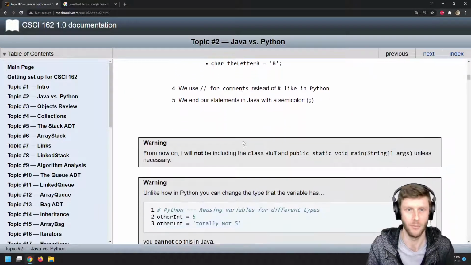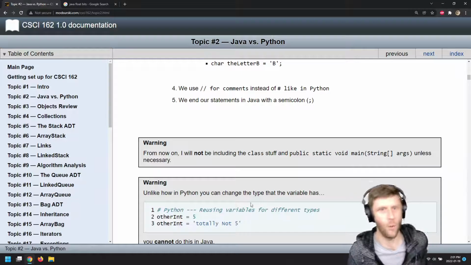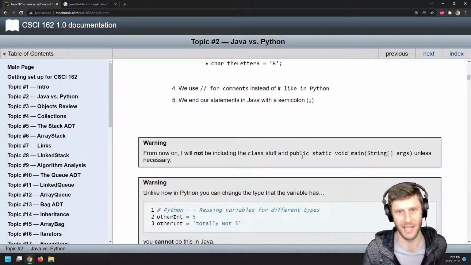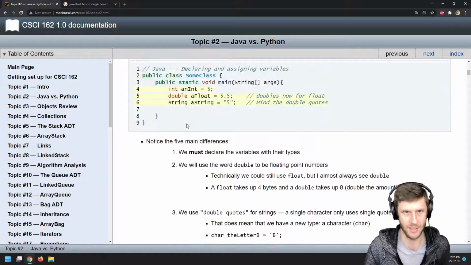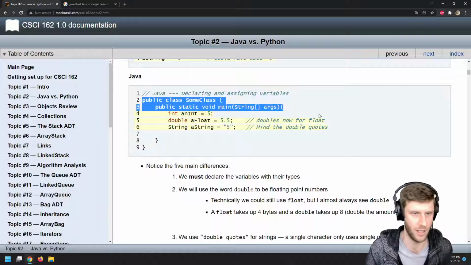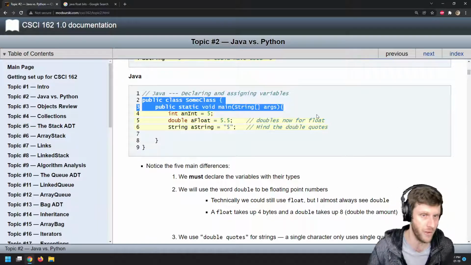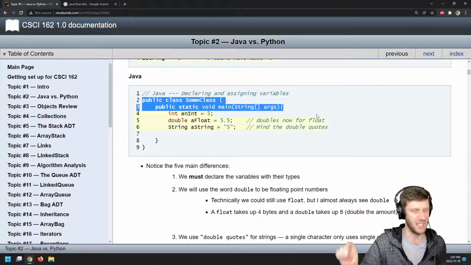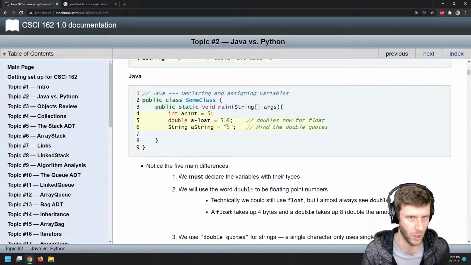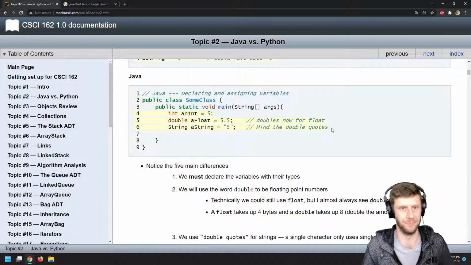Okay, now as a heads up, from now I won't be including the class stuff in the public static void main unless necessary. So these 2 lines of code and all the following examples are removed to just keep the code clean and simple. But assume it's there in order to work.